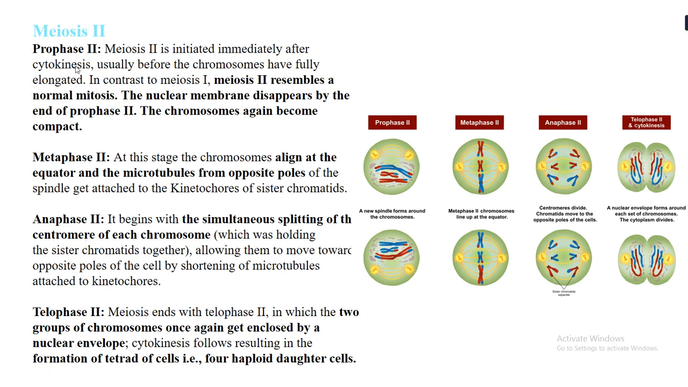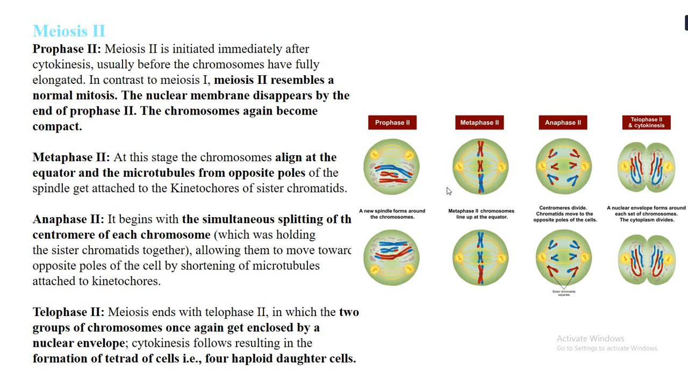Now the first stage of meiosis 2 is prophase 2, and this stage is initiated immediately after the cytokinesis that we have seen previously. In contrast to meiosis 1, the meiosis 2 stages resemble normal mitosis. Here in prophase 2, the nuclear membrane will slowly disappear, and the nucleolus also slowly disappears, and the chromosomes become compact. This gives rise to metaphase 2. Now in metaphase 2, the difference is it takes place in two cells simultaneously, and that is how at the end you get a tetrad structure of haploid cells.